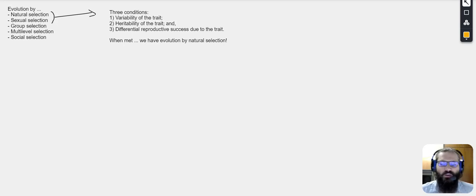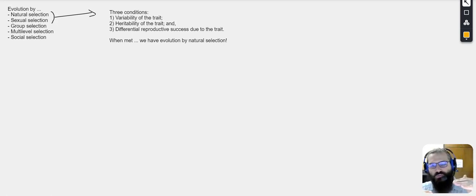Okay, now we have heritability of a trait. So we have variation. People have different hair color. People have different eye color. Now heritability means that offspring tend to look like their parents. So you follow the law of inheritance, and you remember BIO112, and you realize, oh yeah, offspring share parental traits. Sometimes a combination of parental traits makes different offspring types. But most of the time, if your parents are a certain way, you tend to look like them. And I insist on the tend. It's not a 100% one-to-one thing, right? Which is important. It creates variability, right?